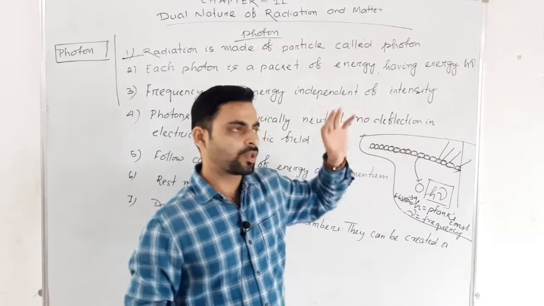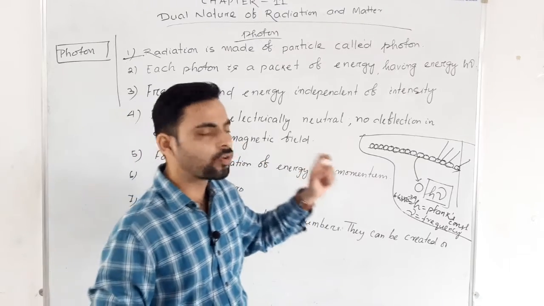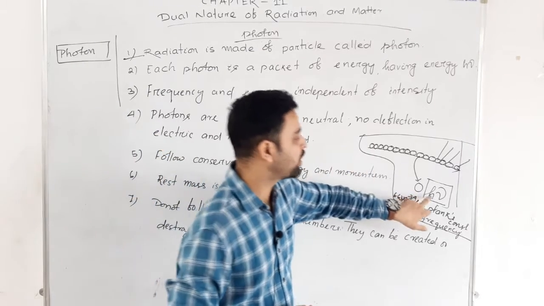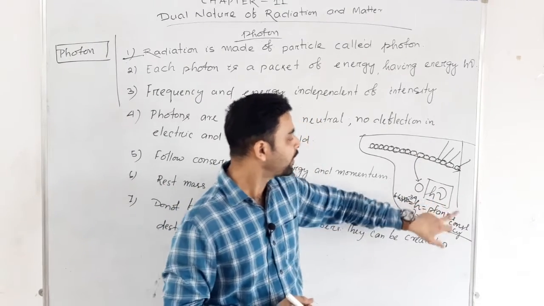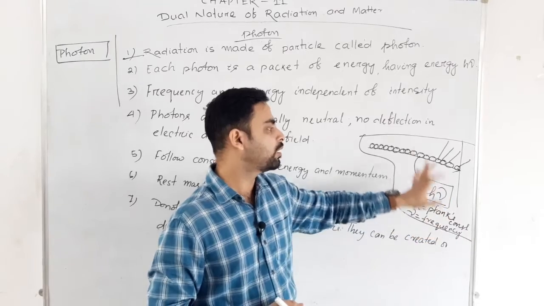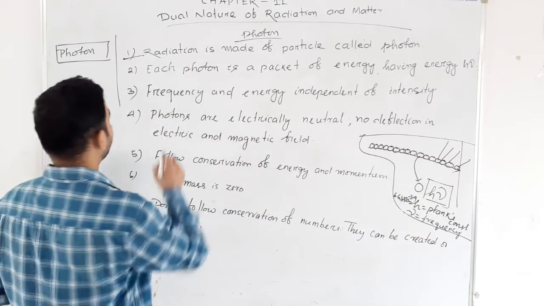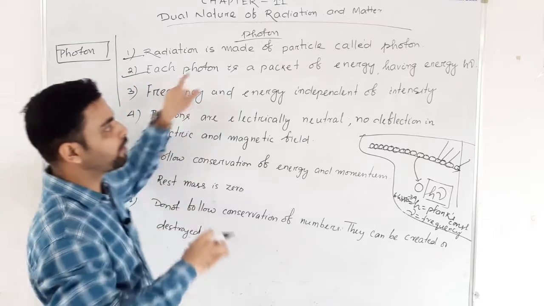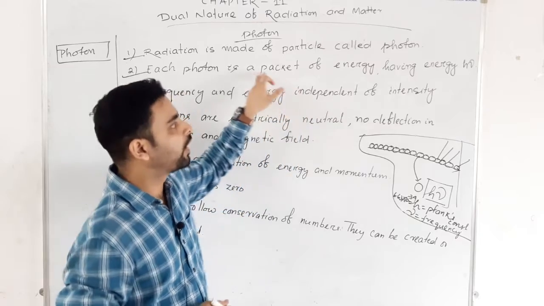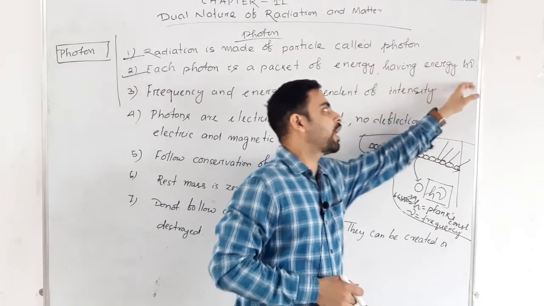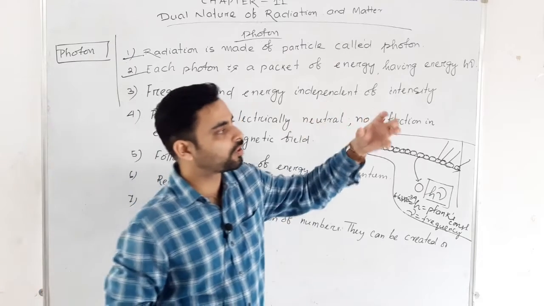So if someone asks you what is the energy of a photon, each photon has energy h nu, where h is Planck's constant and nu is the frequency of the light. So I can say each photon is a packet of energy. What is photon? It is a packet of energy. And how much energy? It is h nu.